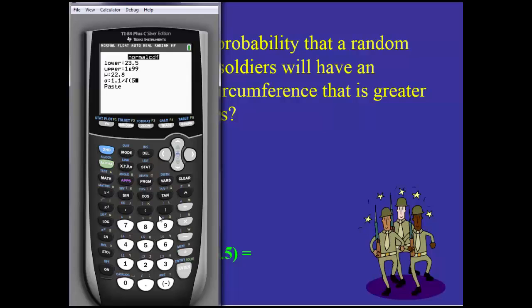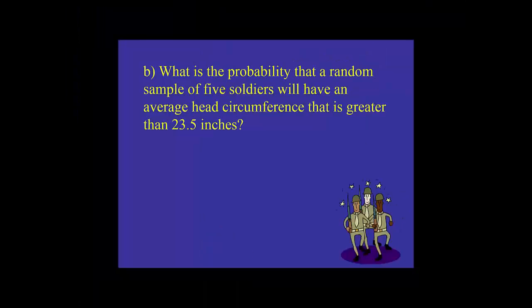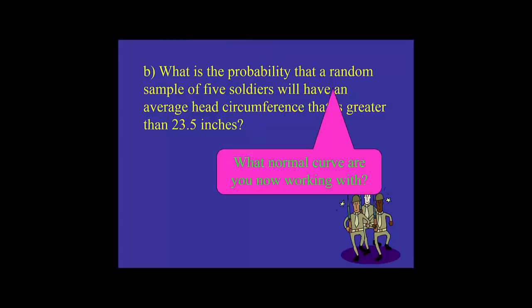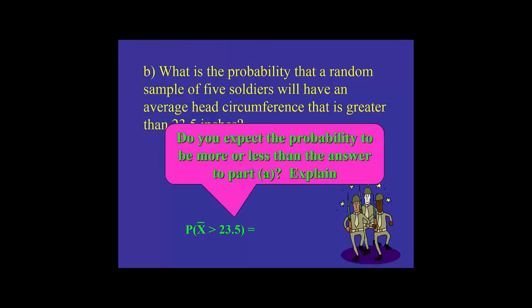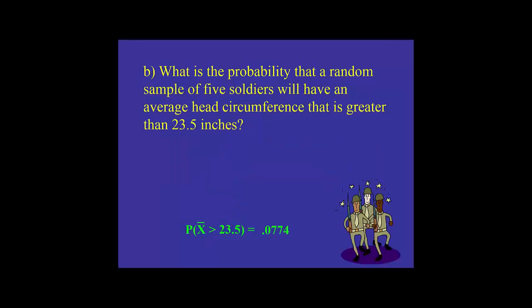It goes back to that sample standard deviation changing. And I believe we can just type in divided by square root of 5, and our calculator should be okay with that. And when I hit enter, I get a probability of 0.077, which is almost 8% of the time I would see something like this. And just like the calculator showed us, we get a probability of 0.0774. Now, hopefully we noticed that it's a smaller probability.